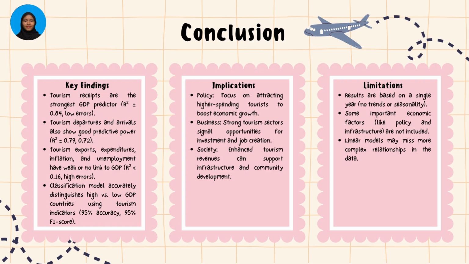To conclude, briefly, tourism receipts are the strongest predictor of GDP, while arrivals and departures also show good predictive power. Other factors like exports and inflation have weak links. For policy, attracting higher spending tourists is important, but remember, our results are limited to 1 year and don't capture complex economic relationships. That's all from our group.